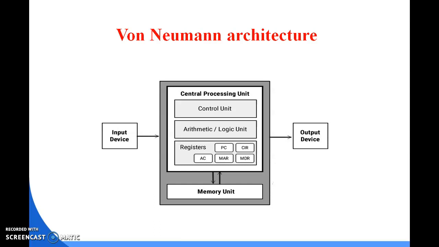That means the instruction and the data were stored in different spaces. Suppose A plus B: B is your data part, plus is the instruction part. In the earliest generation of computers, the data part was stored in one area and the instruction in a different area.